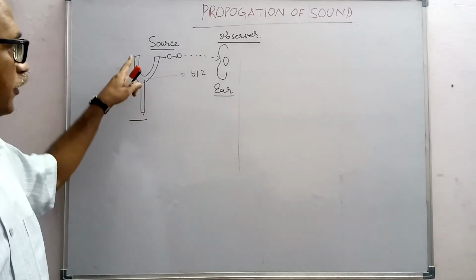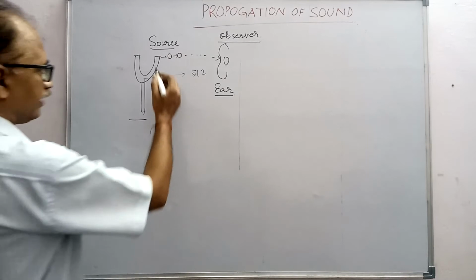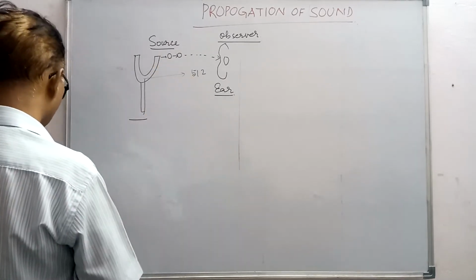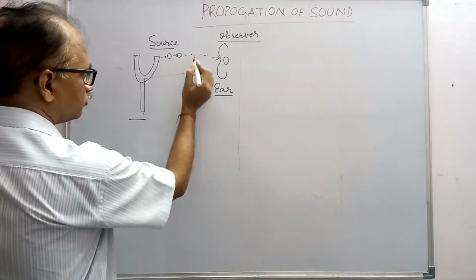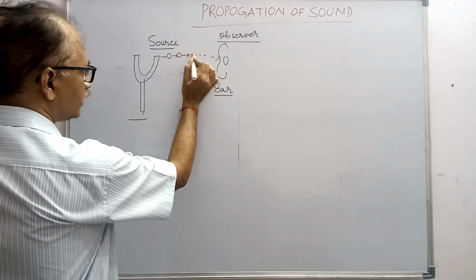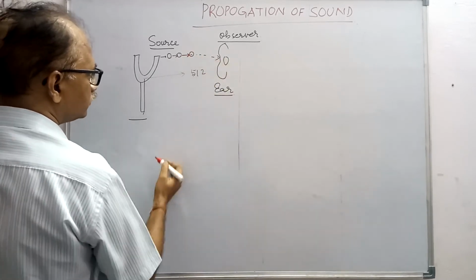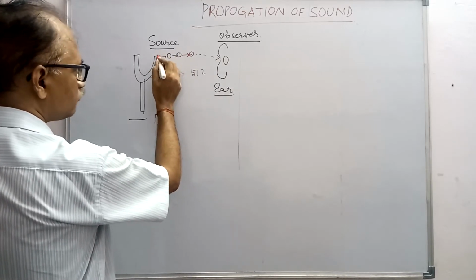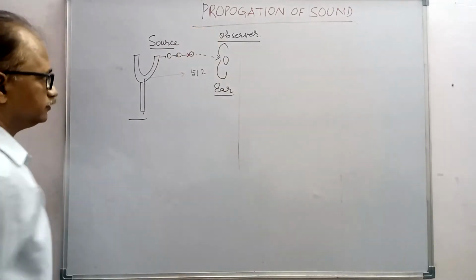When sound is produced from the source, due to the vibrations, the vibration is transferred to the nearby molecule, and the nearby molecule transfers it to the next molecule, and this transfers it to the next molecule, and so the sound reaches the observer. So sound is produced from here due to vibrations, and these vibrations are transferred from here to the observer.